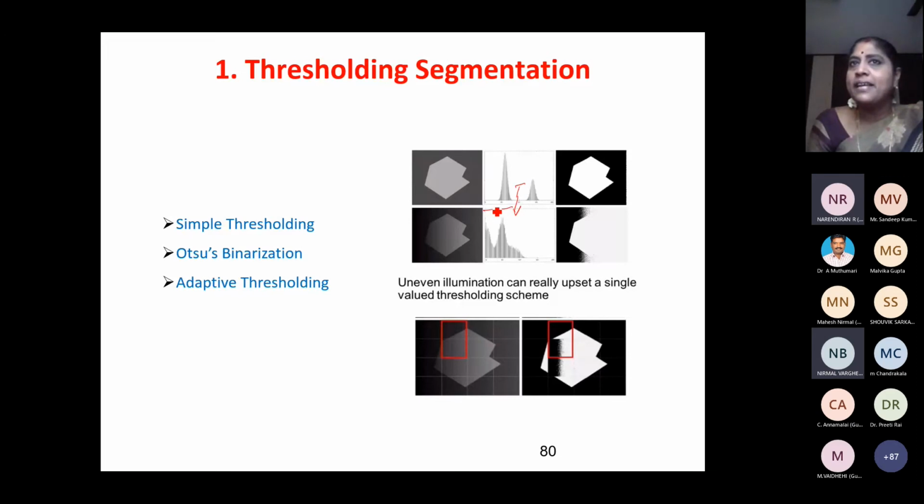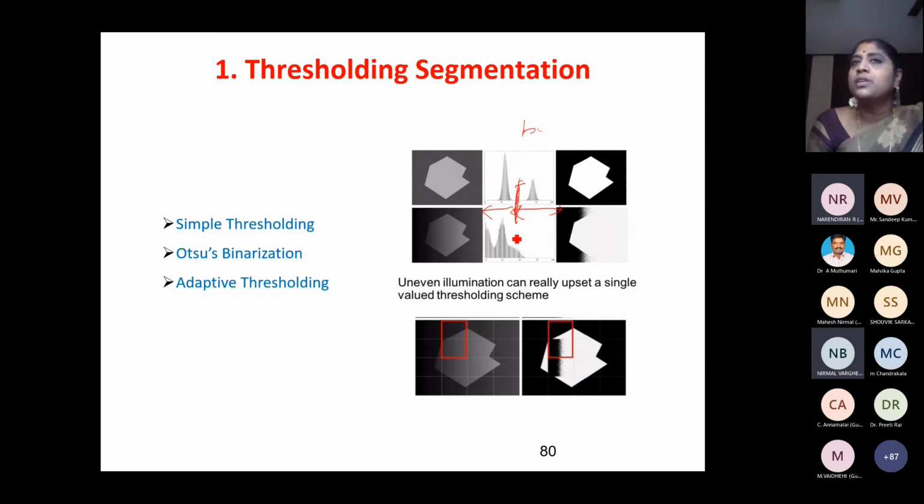All the pixels lying in this range I can make black, and all the pixels lying in this range I can make white. So I have got an exact segmented image. Can you see here? I am able to segment this portion alone from the rest of the image. This is how I can use a threshold to segment, but my histogram should be bimodal. Bimodal means it should have exactly two peaks like this, where I can put a threshold.